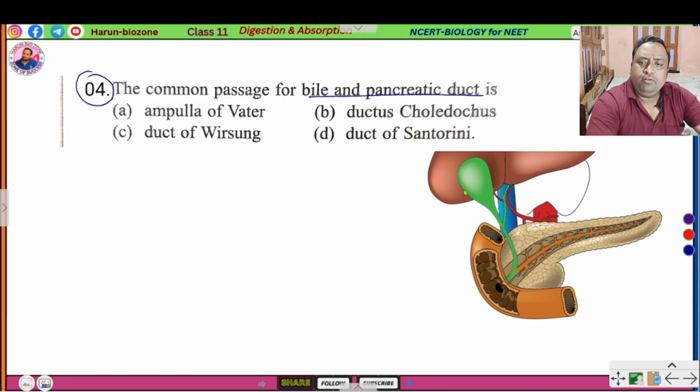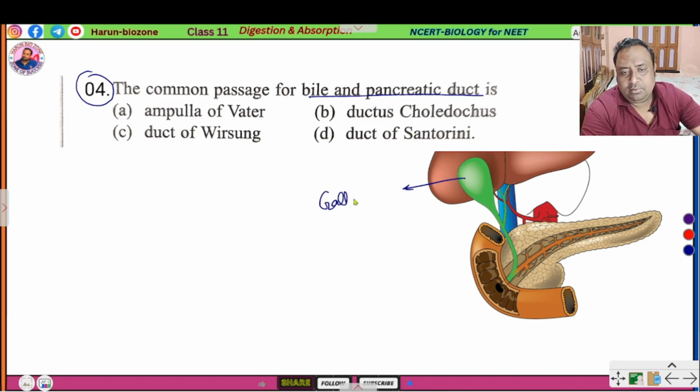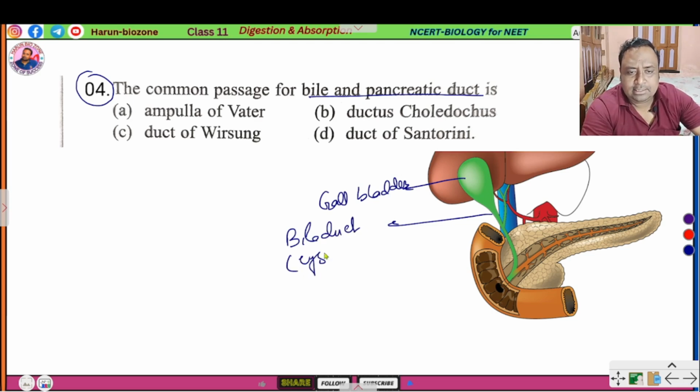So here you can see this is gallbladder, that secrete bile salts. This is bile duct or cystic duct.